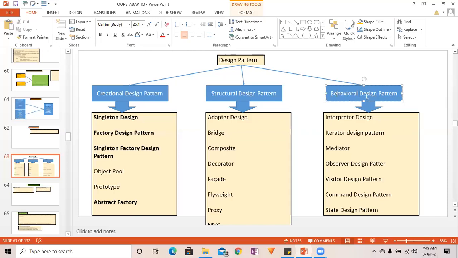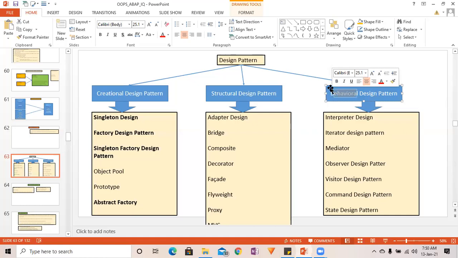Now, behavioral design pattern. What is this behavioral design pattern? See, behavioral design pattern focuses on the word behavior. Behavior means what? Functionality. Behavior is nothing but functionality. So you are going to do something in terms of functionality, right?